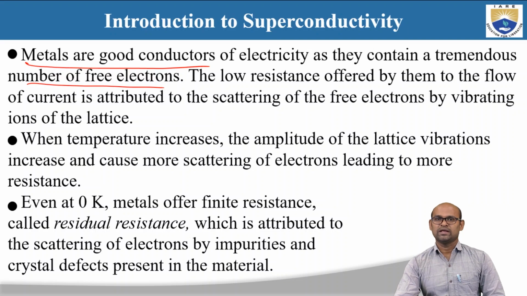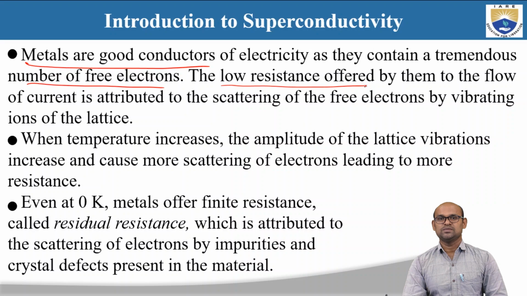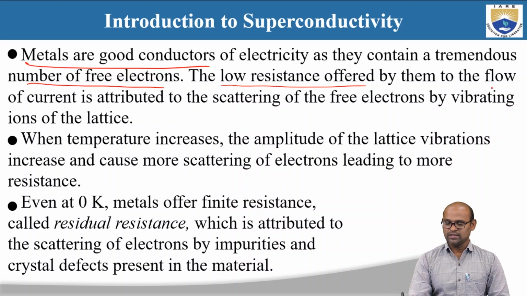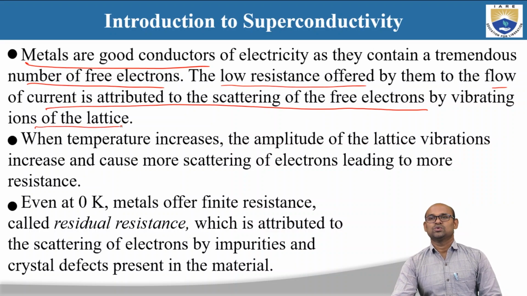So why do these metals have low resistance? The low resistance of these metals is attributed to the scattering of free electrons by the lattice. There is very little scattering of the electrons in metals, and hence the low scattering gives rise to the low resistance of metals.